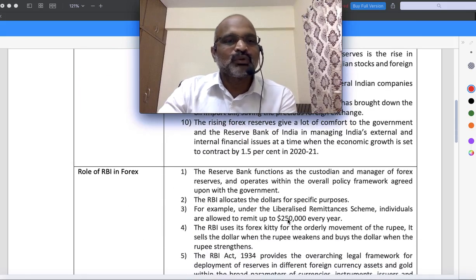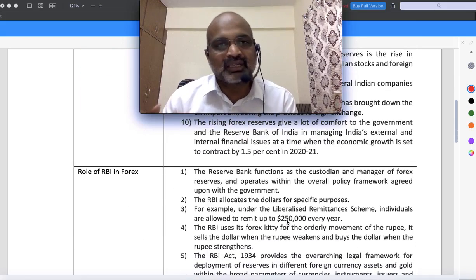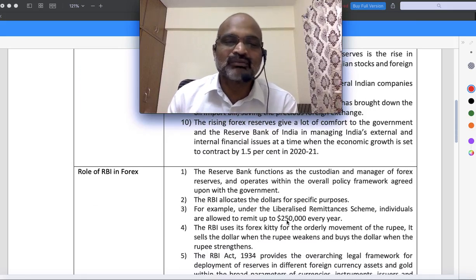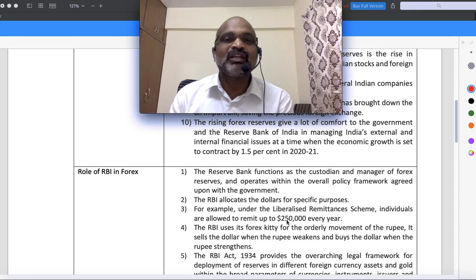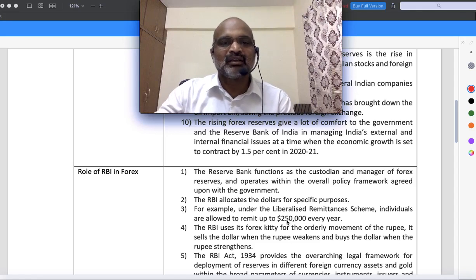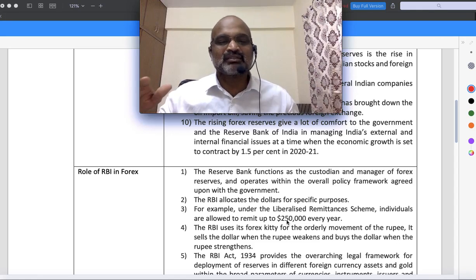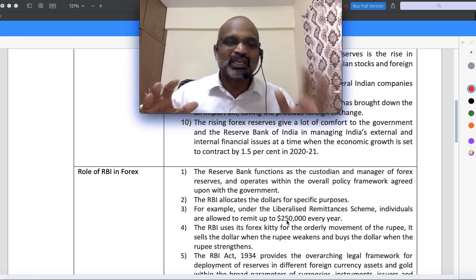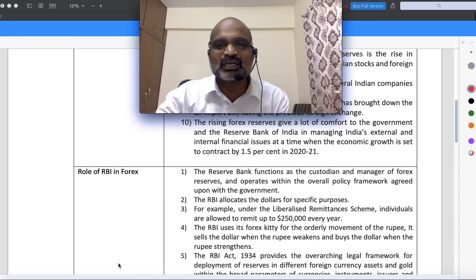Next one, role of RBI in this case. Reserve Bank of India is the central bank of India. So it is the custodian of foreign exchange, whatever foreign exchange reserves that we receive through different forms will be under the strict control of Reserve Bank of India. Understood? Because whenever currency rates increase or decrease, Reserve Bank of India will make sure that there will be something. So let us look at some points here.